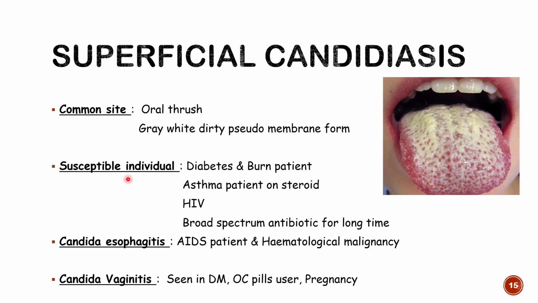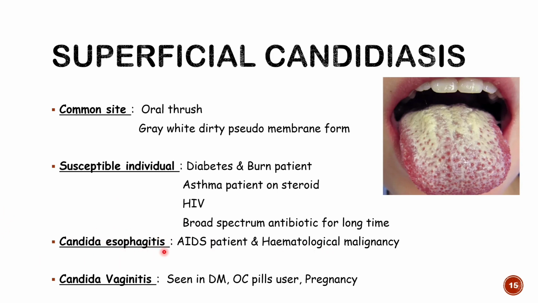Susceptible individuals are obviously individuals with low immunity, right? If your immunity is low, then it is one of the opportunistic infections. For example, diabetic patients, HIV patients, those who are on antibiotics or steroids, or AIDS patients. Interestingly, if an asthma patient regularly takes steroids, particularly by metered dose inhaler, and if they don't gargle or do a mouthwash after inhaler intake, then there is more chance of Candida infection, right?